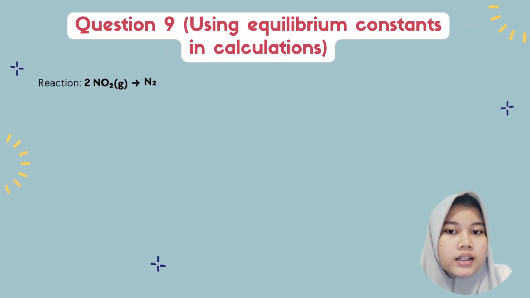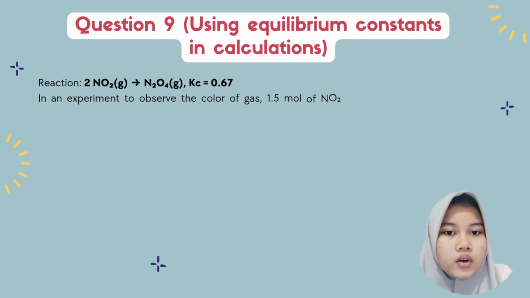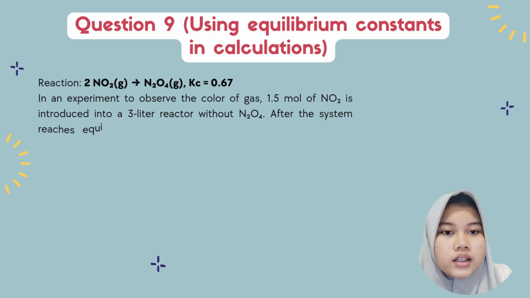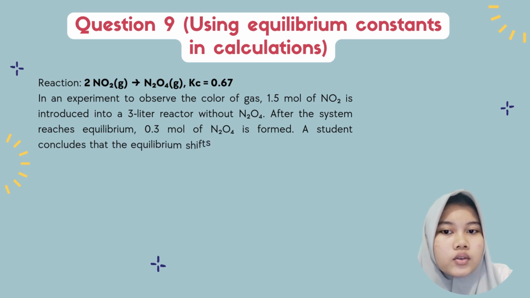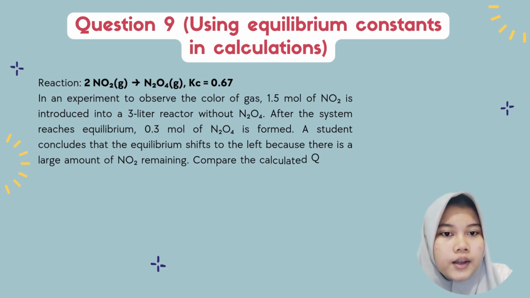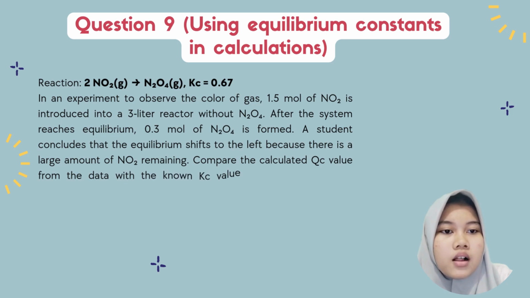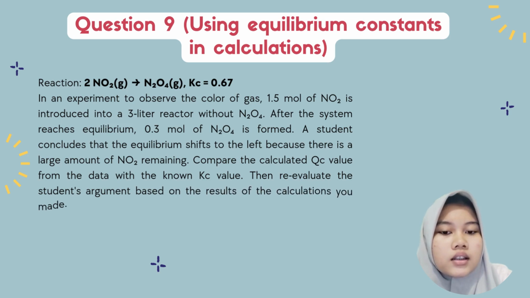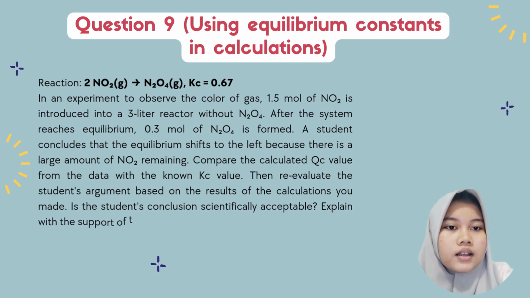Question number 9. The reaction of 2NO2 forming N2O4 has a Kc value of 0.67. In an experiment, 1.5 moles of NO2 is added to a 3-liter reactor with no N2O4 present initially. After some time, 0.3 mole of N2O4 is formed. A student concludes that the equilibrium shifts to the left because a large amount of NO2 remains.